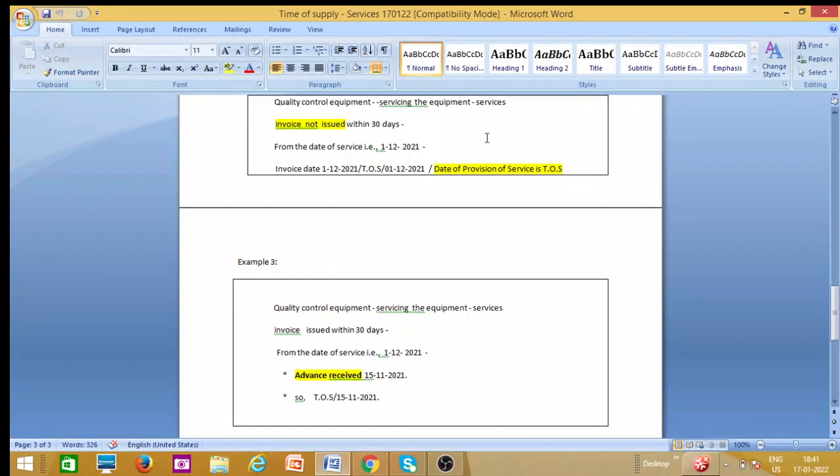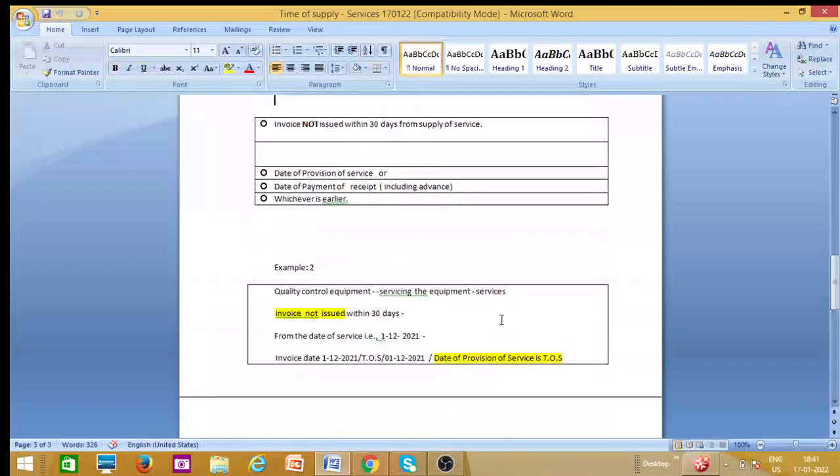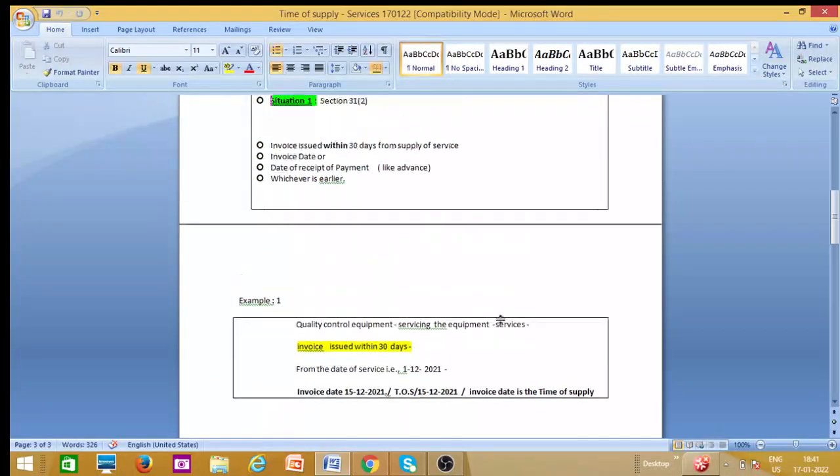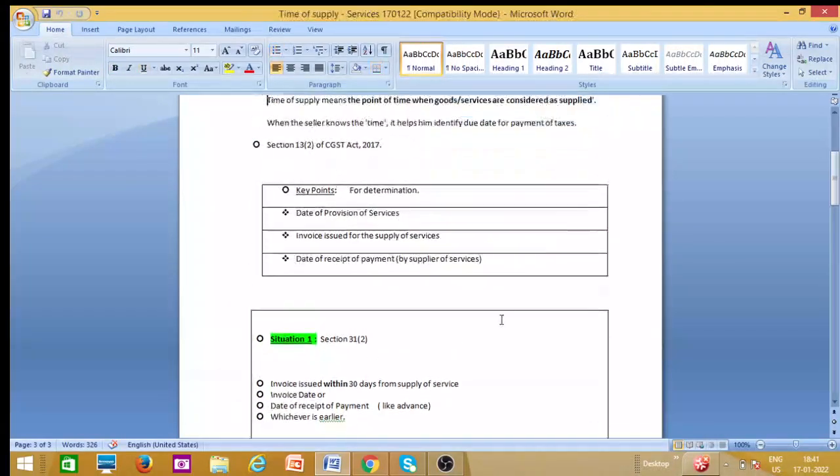And here we have seen in 3 examples where the time of supply of services happens, based on which the tax payment of CGST will be fixed by the government. Hope this video is clear for you to understand the time of supply of services.